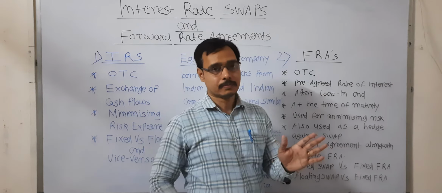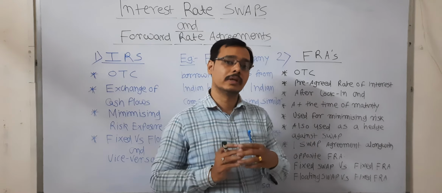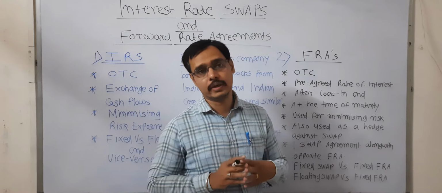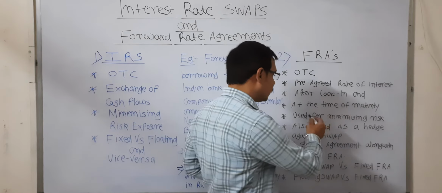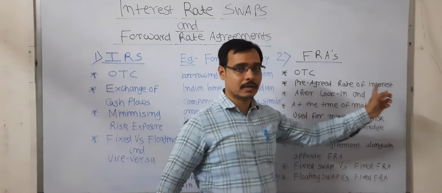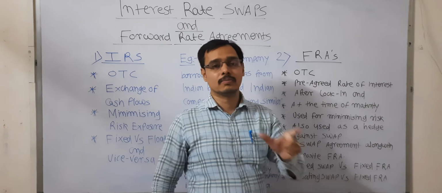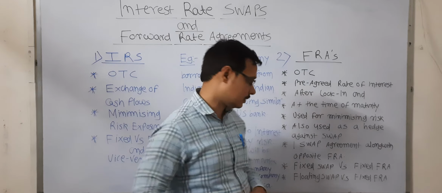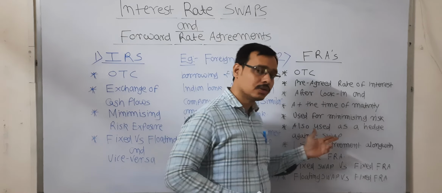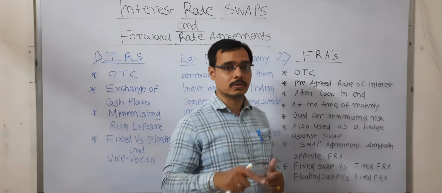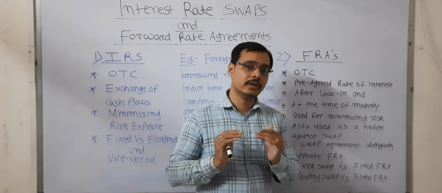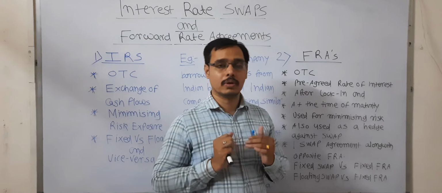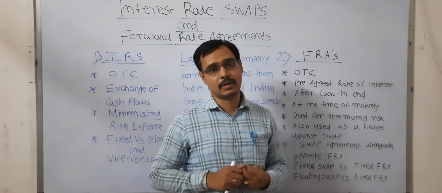No matter where the floating rates or the fixed rates are going, in the forward rate agreement you will pre-agree the rate of interest that you will pay. So against a swap you can use the forward rate agreement as a hedging tool, but you will have to enter two contracts simultaneously.